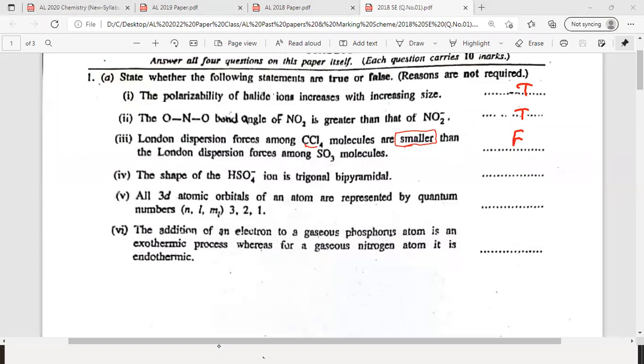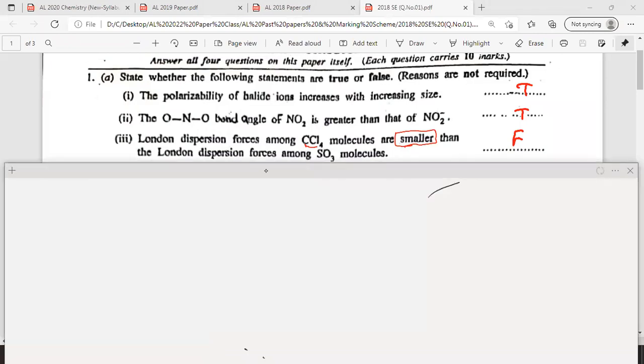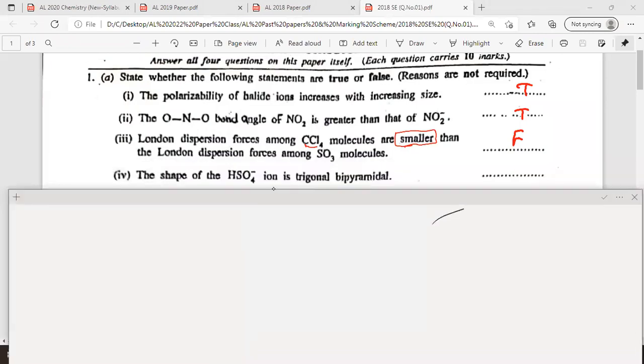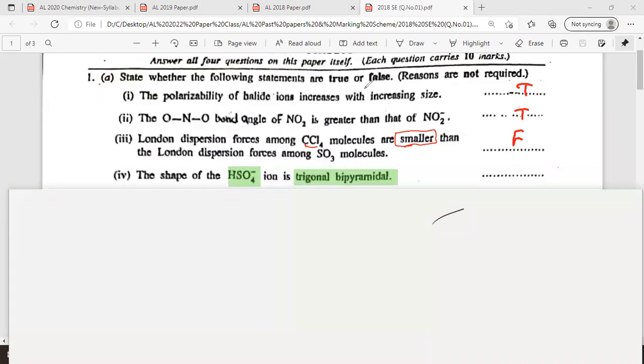Part 4, the shape of HSO4 minus. That is also a very good question. The shape of HSO4 minus, what is called hydrogen sulfate or bisulfate ion, is trigonal bipyramidal. Yes, can you all post the answer to the chat? You should better draw the structure of HSO4 minus. So what is the central atom here? The central atom is sulfur.